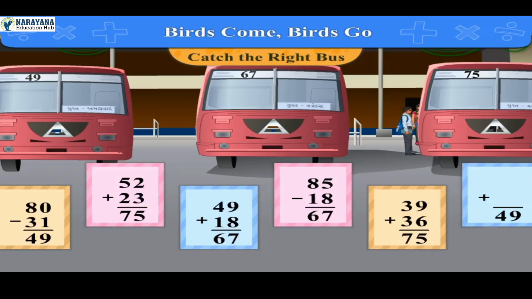On the sixth card, 49 is given. Also, the sign of plus is given. So we want to find two different numbers whose sum is 49. We will first take cards of 36 and 13, whose sum is 49, and another cards of 40 and 09, whose sum is 49.